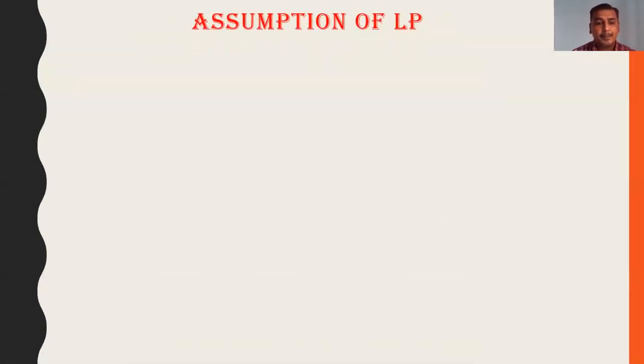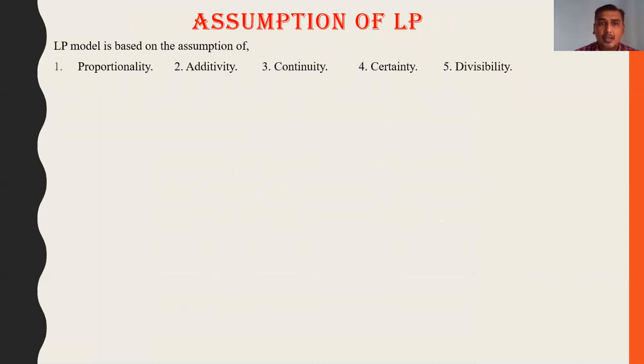Now these are the assumptions of linear programming. The LP model is based on the assumptions of proportionality, additivity, continuity, certainty, and the last one is divisibility.